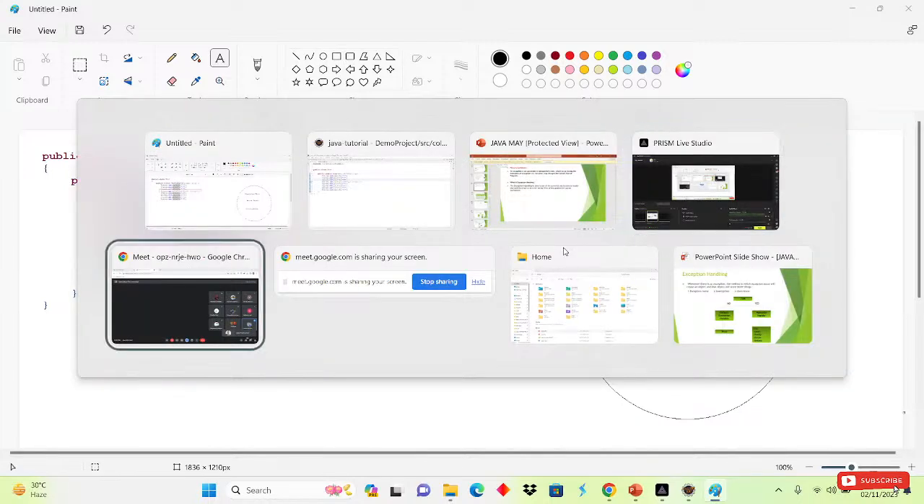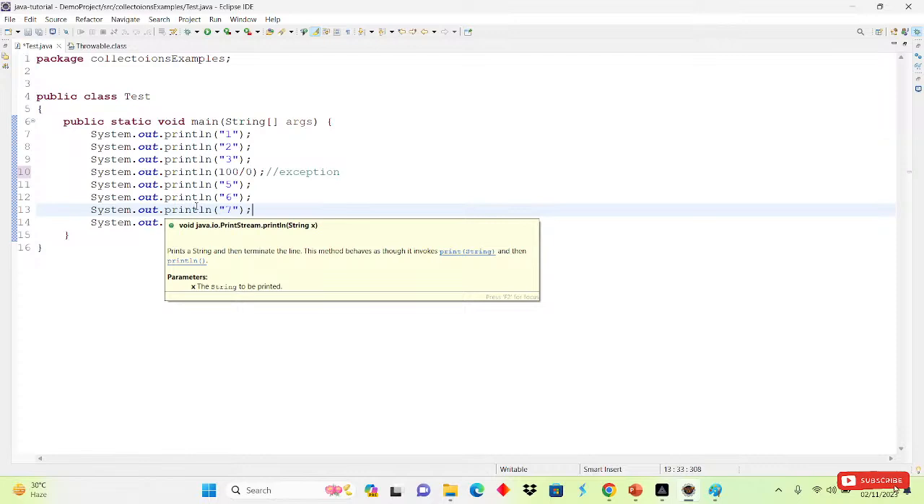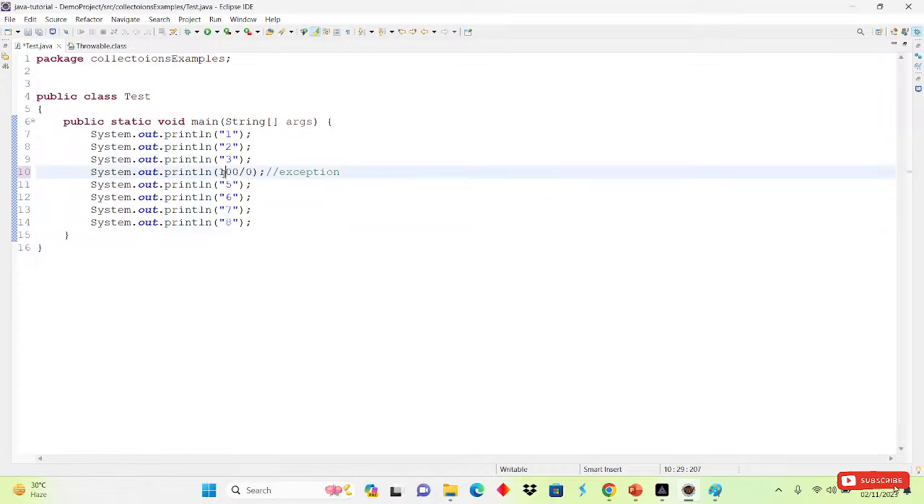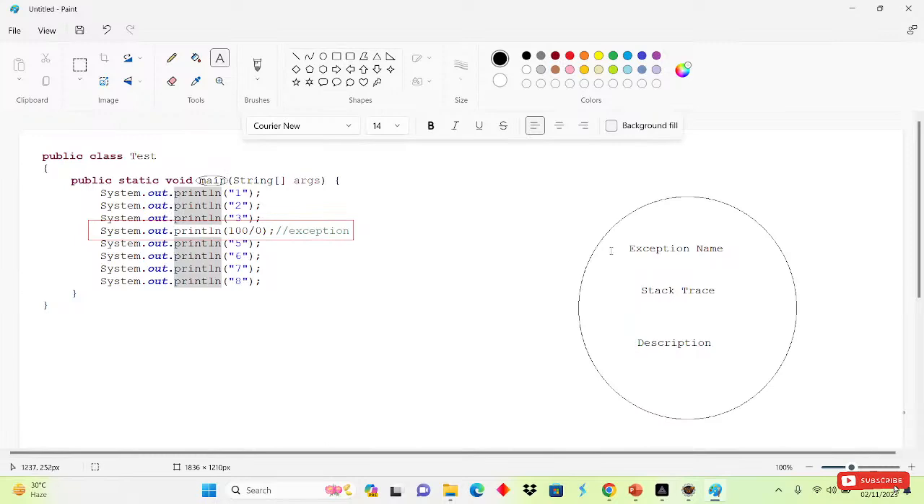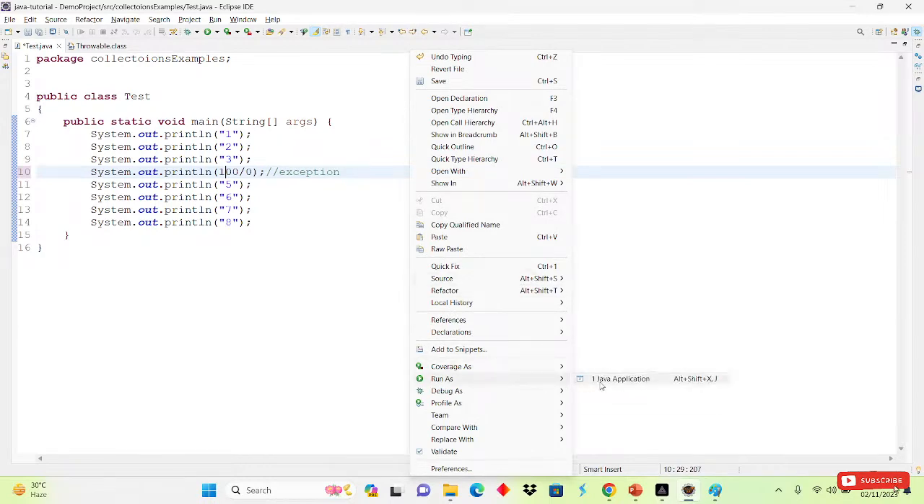So if we come here into our program, this is our program. Inside it, is any try-catch block there, any throws there, anything? Are we handling the exception here or not? No, right? We are not handling the exception. So the JVM will hand over that object to the default exception handler. Inside that object, the things present are the exception name, stack trace, and the description. Now I will show you what those things are. We simply run a Java application.